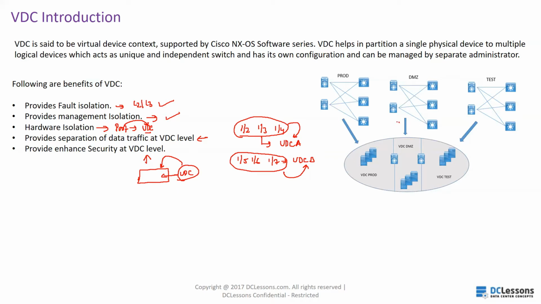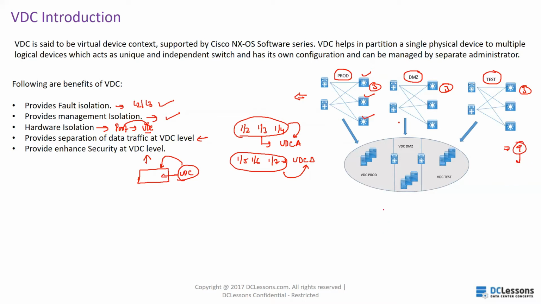So let's suppose you have three types of environment in your data center: prod, DMZ, and test. For these three environments, you will be installing your core switches, aggregation switches, and then access layer switches. So for three environments, approximately you have configured three switches each, so in total you have configured 9 different switches.